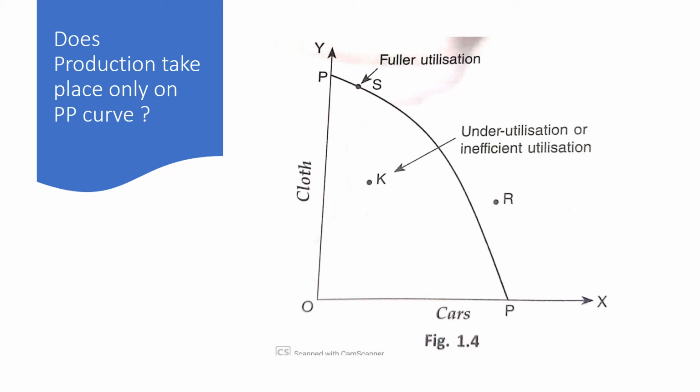But if the resources are underutilized or inefficiently utilized or both, it can be shown at points K and R. So when the point is below the PPC, it shows underutilization of resources. And when the point is outside the PPC, it shows overutilization of resources. So we cannot say that production always takes place only on the PPC.